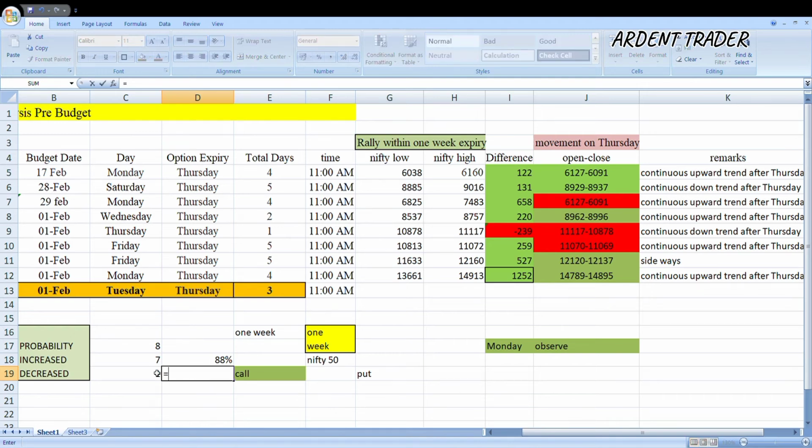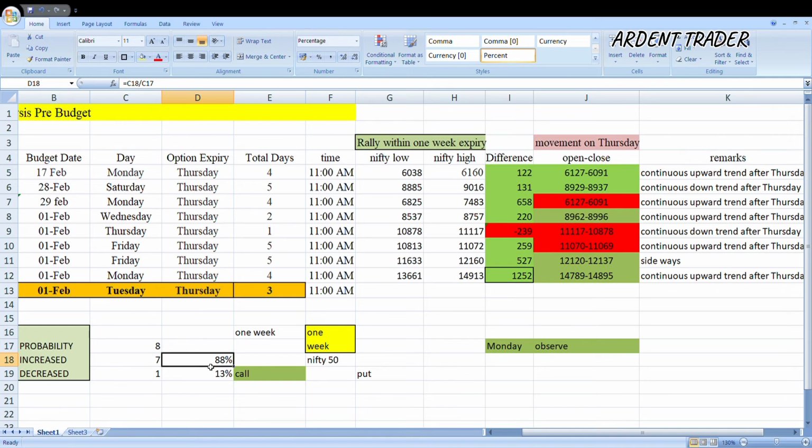And what is the chance to fall? Out of it, 1 time it has fallen, so 1 by 8, that is approximately 13%. So there is a 13% chance Nifty will fall, and an 88% chance that Nifty will increase. Whenever we are trading in the stock market, whether it is derivatives or buying shares, a company share or equity share, we are trading on probability. We are working on probability. So the probability here is very high that Nifty 50 will increase.